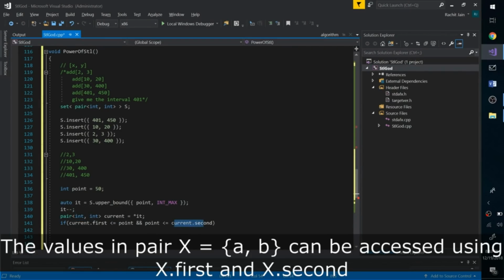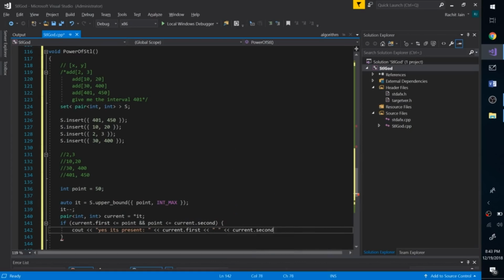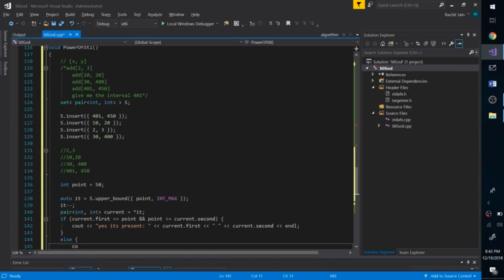So my point will be contained in an interval only if it lies between the first and second values of that pair. So you can say yes, it's present, and you can also print the pair, current dot first, current dot second. Awesome. Else you can say the given point is not lying in any interval.